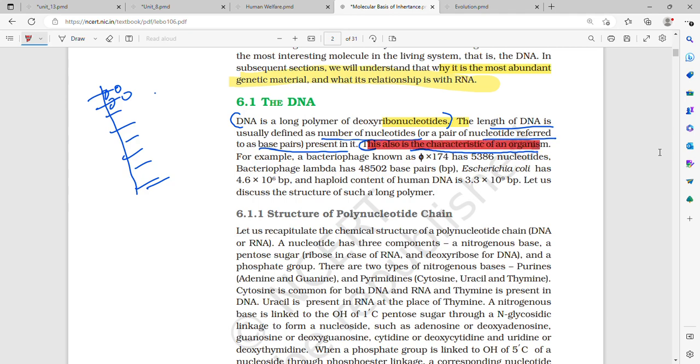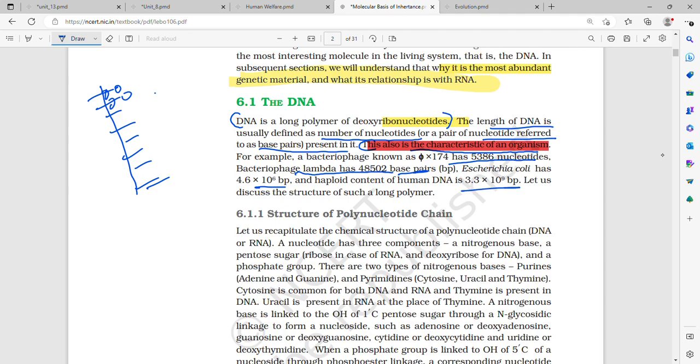This also is the characteristic of an organism. So how? Bacteriophage ΦX174 has 5,386 nucleotides, whereas bacteriophage lambda has 48,502 base pairs. E. coli or Escherichia coli has 4.6 × 10^6 base pairs, and haploid human DNA has 3.3 × 10^9 base pairs.